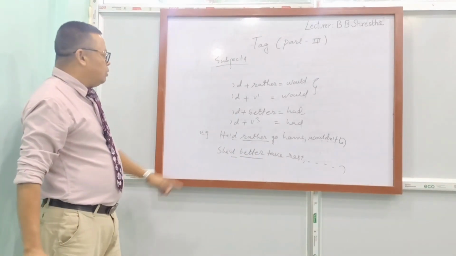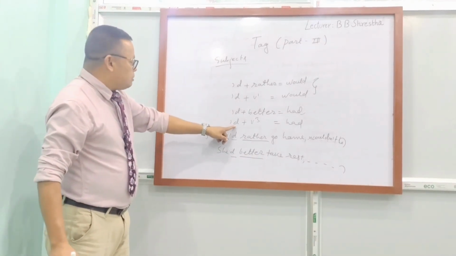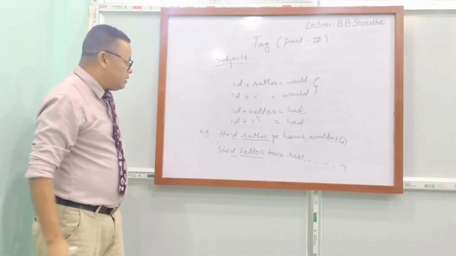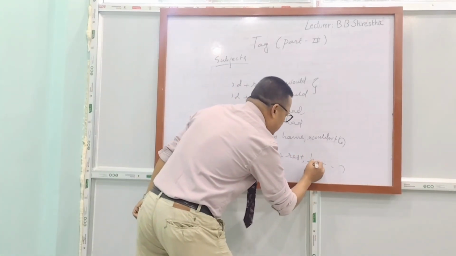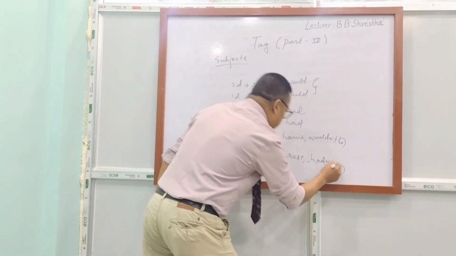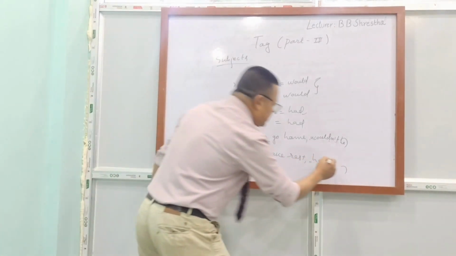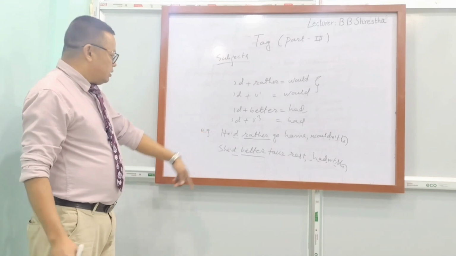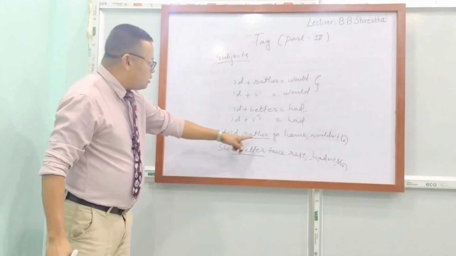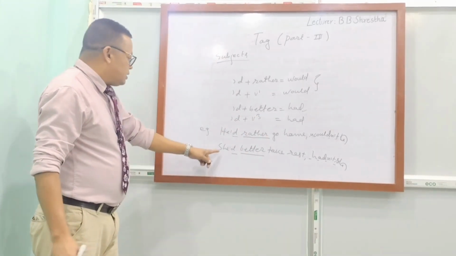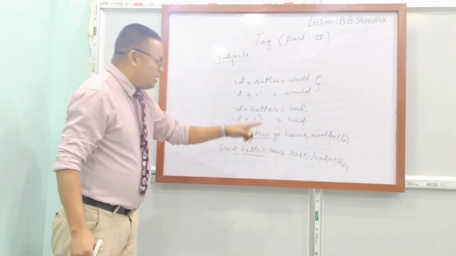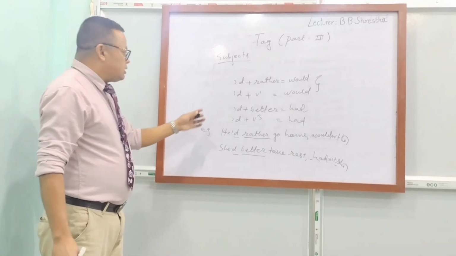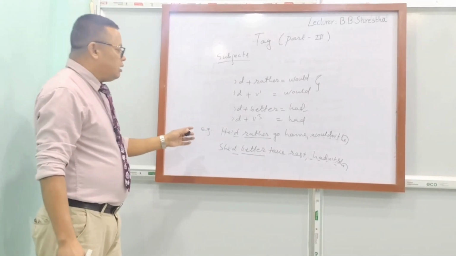And now remember the rule. If there is apostrophe D plus better, at that time that apostrophe D is had. So while making a tag, we have to write hadn't, and the subject. Now let's look at the example. Eat, rather, go home, wouldn't he? And see, better, take rest, hadn't she? In this way, we have to make tag if this type of questions are asked in the exam.